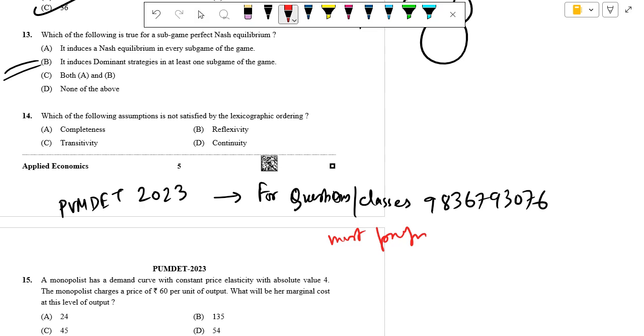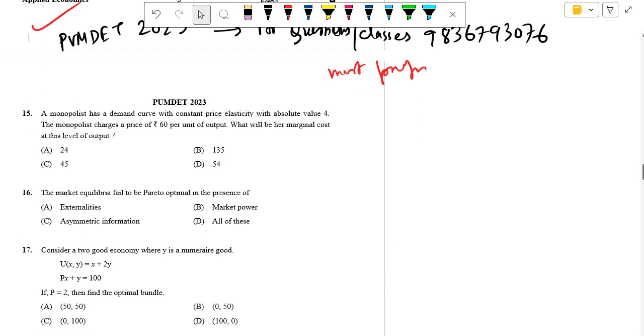Dear students, today we are solving PUMDET 2023 and we are at question number 15. A monopolist has a demand curve with elasticity of absolute value 4. The monopolist charges price 60. What will be the marginal cost at this value? Okay, so here we go.